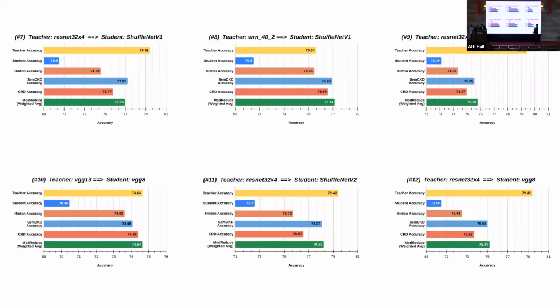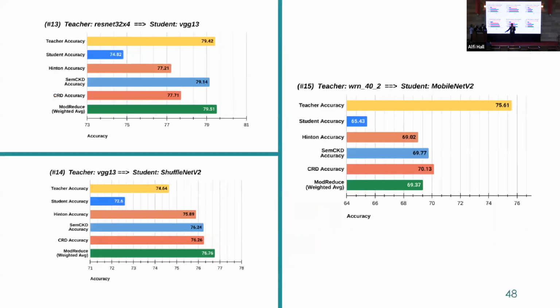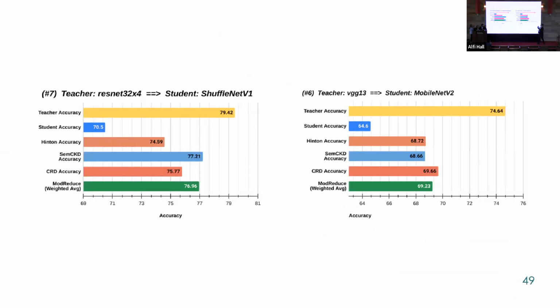Moving on to the next set of experiments, in these 6 experiments, we are surpassing all of the state of the art in 5 of them. And again, we can see here that we are doing very equivalent to the teacher accuracy. Of the last 3 experiments, again, we are doing better in 2 of them. So what about the bad results? Let's take 2 bad results out of their context and look at them. Are we actually doing worse than everyone in the bad results? Actually, no.